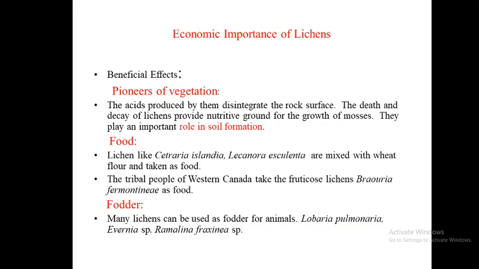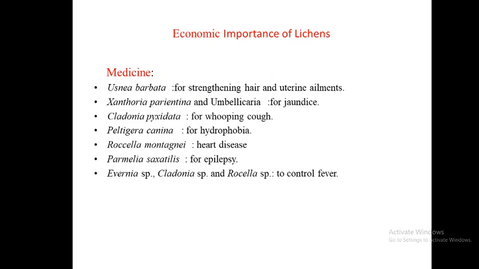Evernia purpurica is a cough treatment. Usnea extracts were used in the treatment of tuberculosis. These are used in medicine: Peltigera, Lobaria, Cladonia, Usnea.